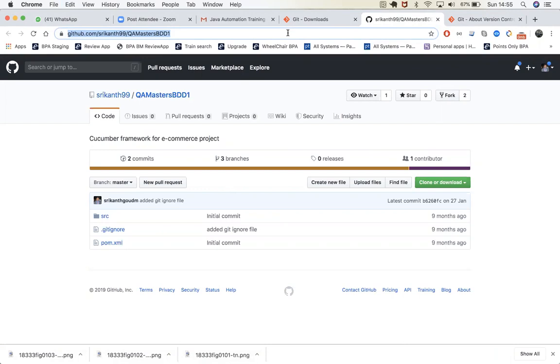In the next class, I'm going to tell you how, when you make changes, what you're going to do. For example, when somebody has made changes, how to get those changes into your local machine. Then when you make changes, how you are going to push them. I'm going to explain this kind of exercise in the next session.